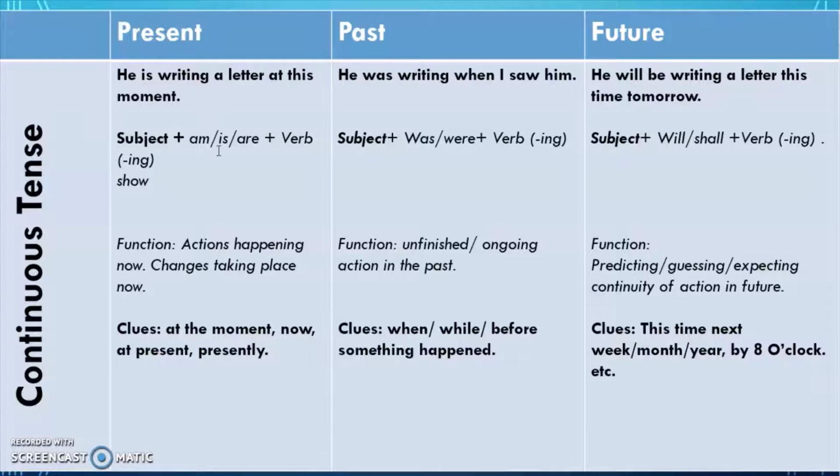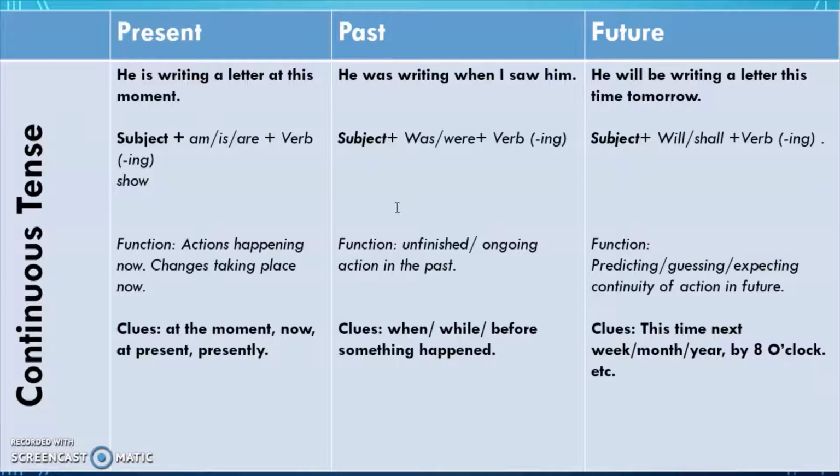So आपके पास जो choices हैं वो हैं am, that is for I, is, that is for he, she, it and singular, and are, that is for they and plurals, etc. So लेकिन इसके पास आता पास्ट का कोई वर्ब फॉर्म नहीं लगाएंगे, इसमें वॉज वर्ब नहीं आ सकता. सो इट्स सब्जेक्ट प्लस am is are plus verb in the ing form.